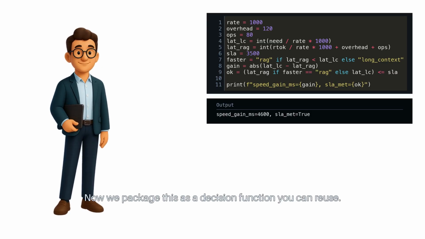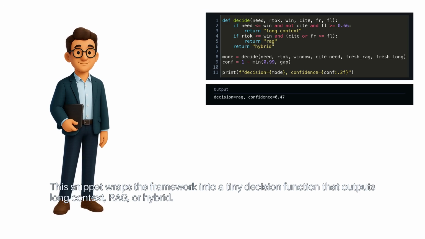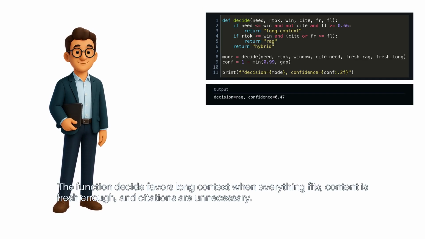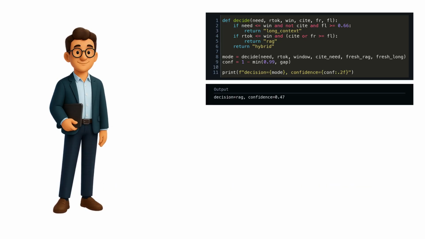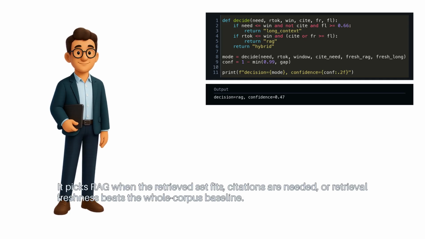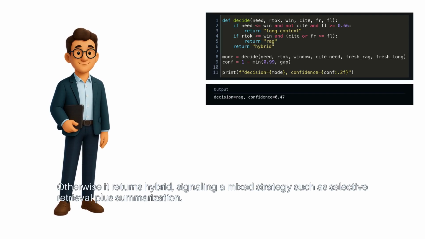Now, we package this as a decision function you can reuse. This snippet wraps the framework into a tiny decision function that outputs long context, RAG, or hybrid. The function decide favors long context when everything fits, content is fresh enough, and citations are unnecessary. It picks RAG when the retrieved set fits, citations are needed, or retrieval freshness beats the whole corpus baseline. Otherwise, it returns hybrid, signaling a mixed strategy such as selective retrieval plus summarization.